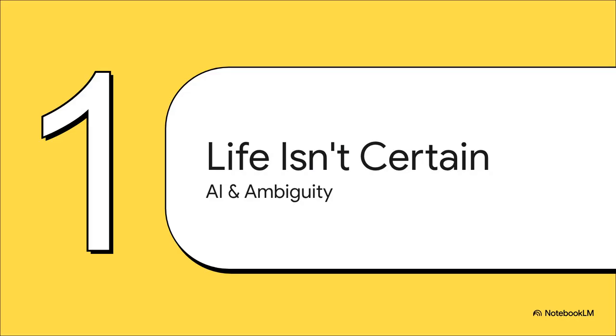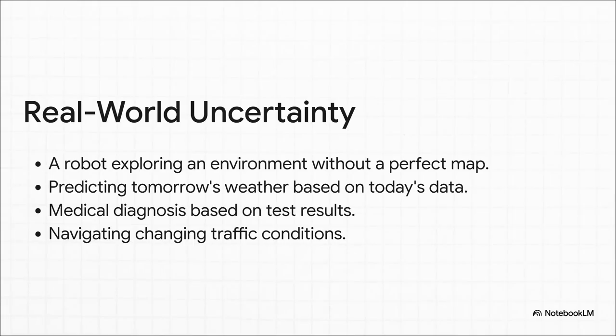The world an AI works in is not some clean, predictable chessboard. It's chaotic, it's unpredictable, and you almost never have all the pieces of the puzzle. For a machine that's built on logic, this kind of ambiguity is a massive challenge. And look, this isn't just some abstract philosophical problem. Think about it. A self-driving car will never have a perfect map of every other car and pedestrian. A doctor can't be 100% sure about a diagnosis from just one lab result. This is the reality for almost every complex AI system out there.